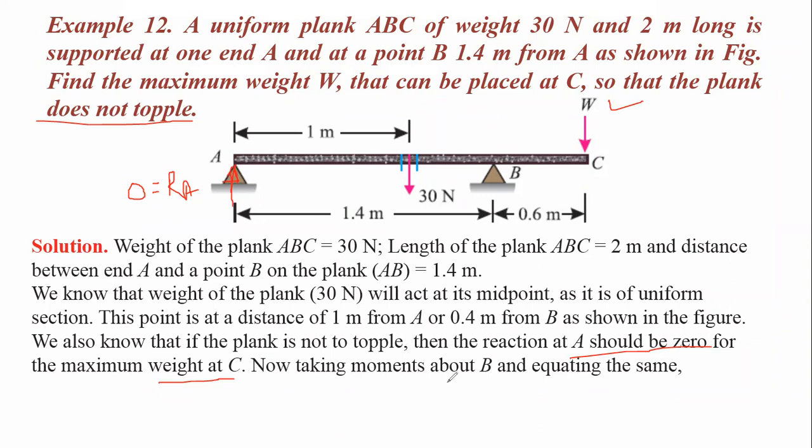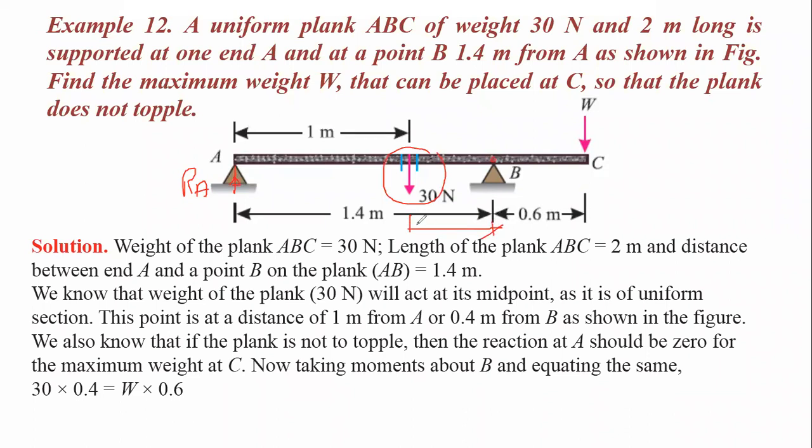Now, taking the moment about point B and equating the same. Let us see how to solve these terms. We are taking the moment about point B. Here, this reaction Ra is 0. That's why we are not taking this reaction for the moment. Only this 30 Newton force is taken, and the perpendicular distance will be 0.4. That's why 30 into 0.4.